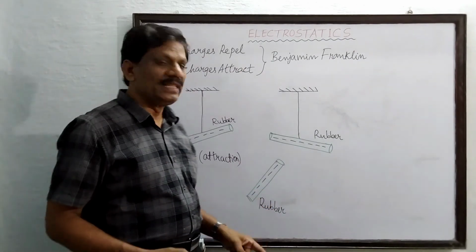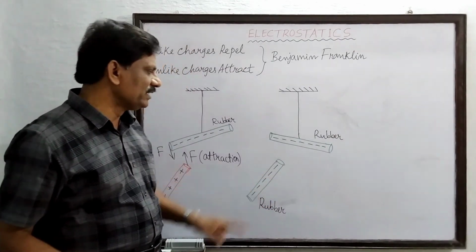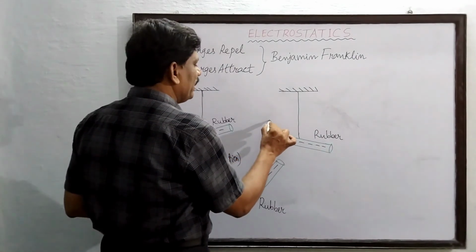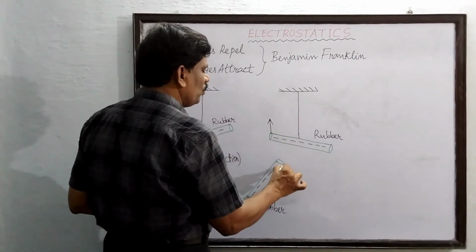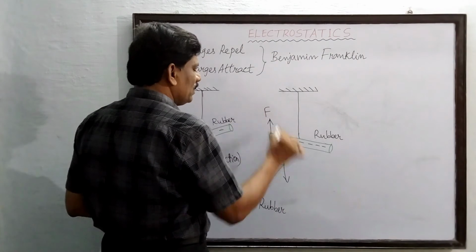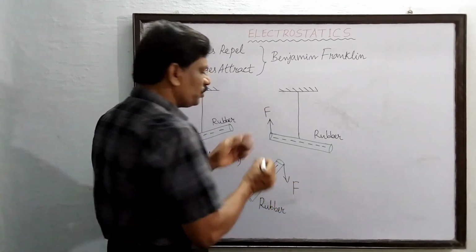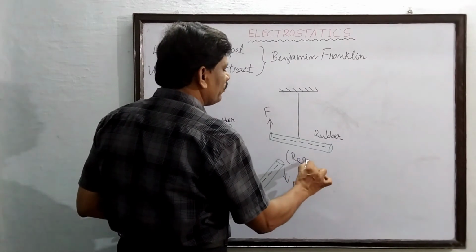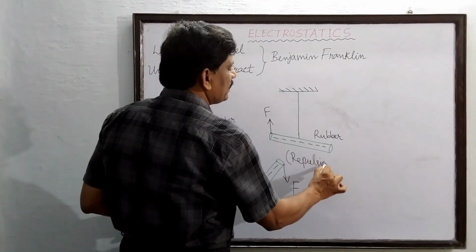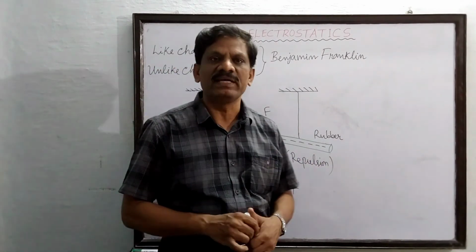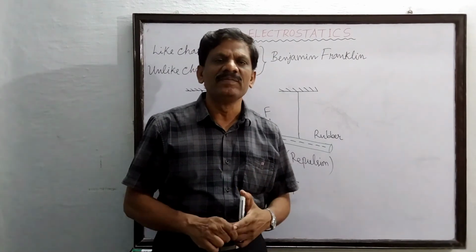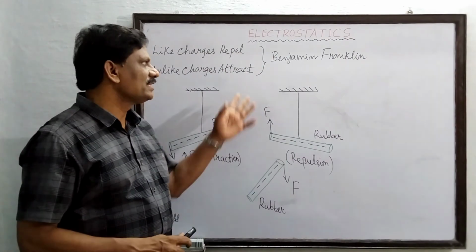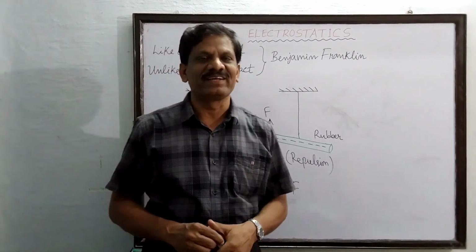But when another rubber rod which was negatively charged is brought near this rubber rod, it was found that these two rods were moving away from each other. So this force is pushing the two rods away from each other. So this is a repulsive force. So this is a simple experiment to show that like charges will repel and unlike charges will attract, and this has been verified by Benjamin Franklin. Okay.